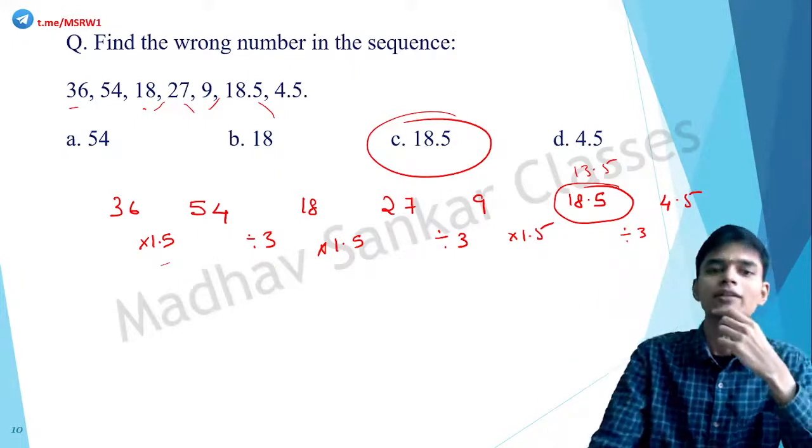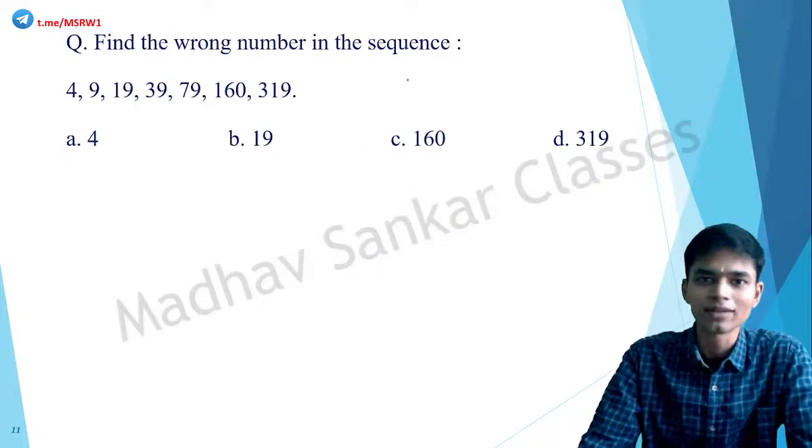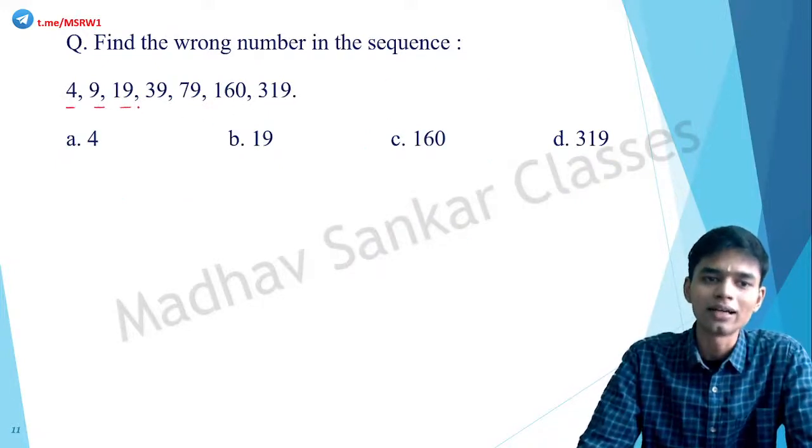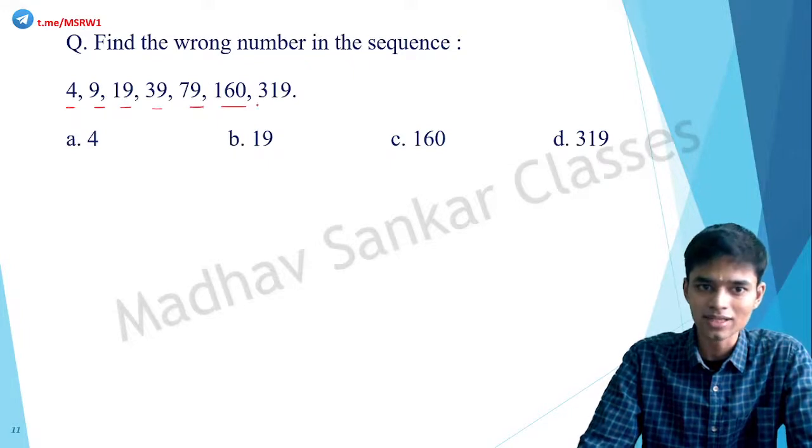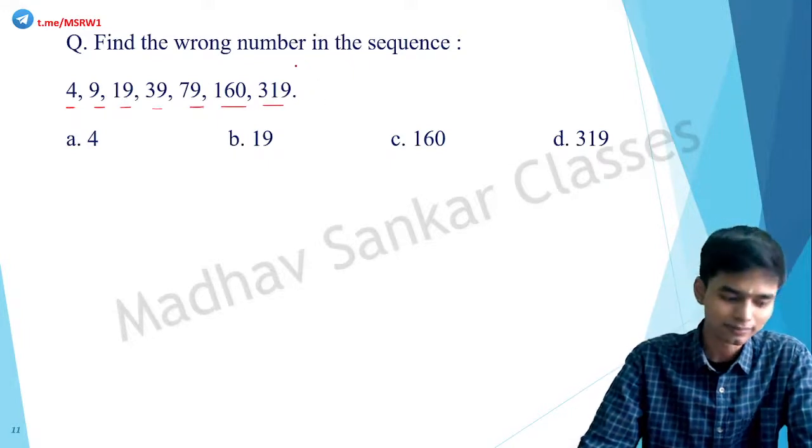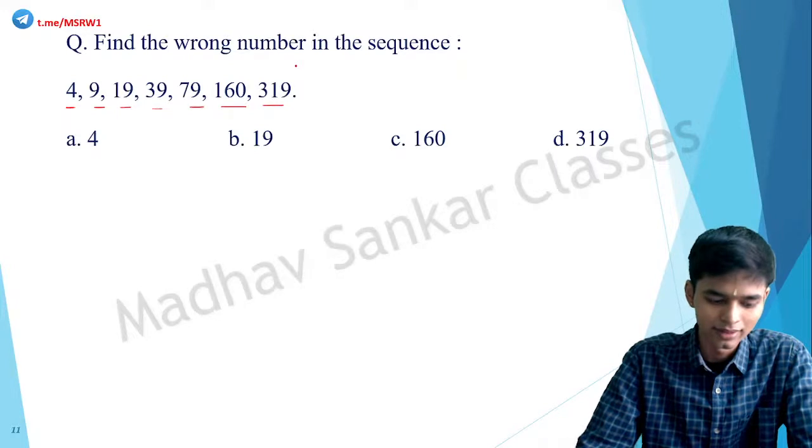Okay, another one. Find the wrong number in the sequence. 4, 9, 19, 39, 79, 160, 319. Any ideas?